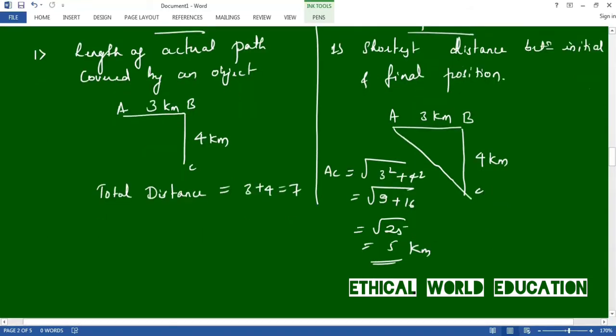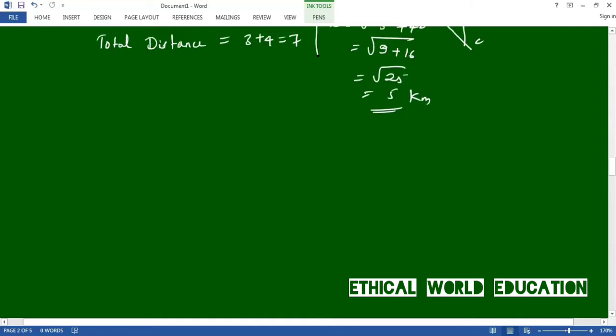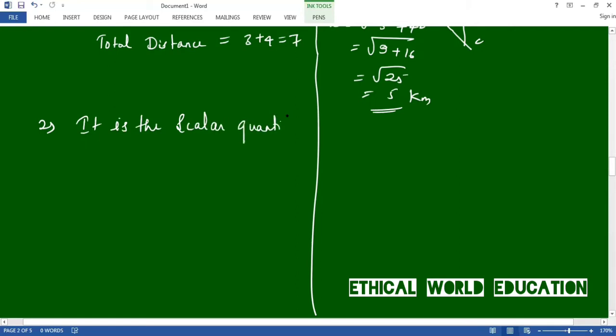Let us look at some other differences. The second difference is that distance is a scalar quantity. Scalar quantity means it has only magnitude.